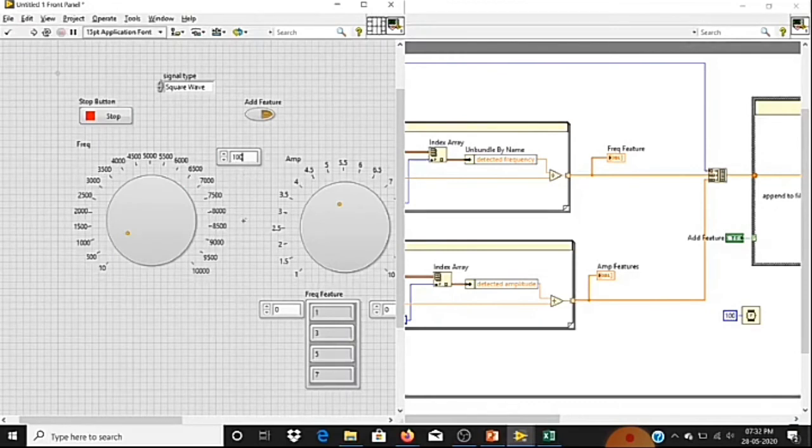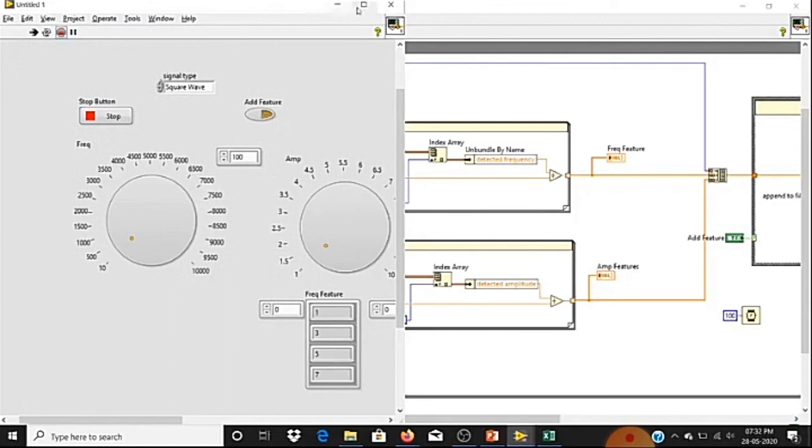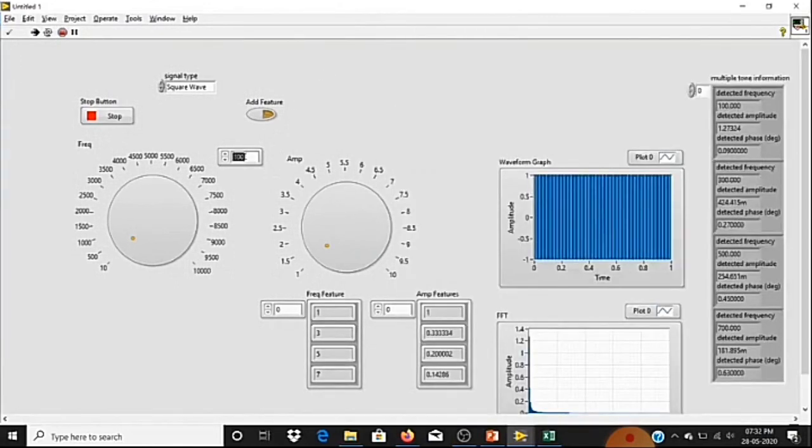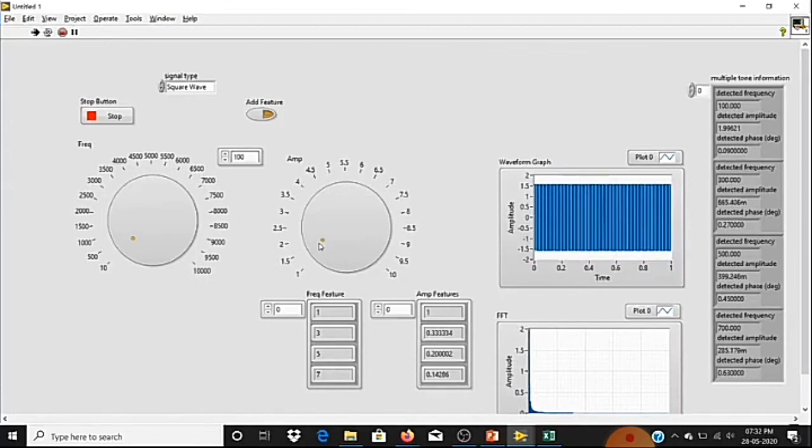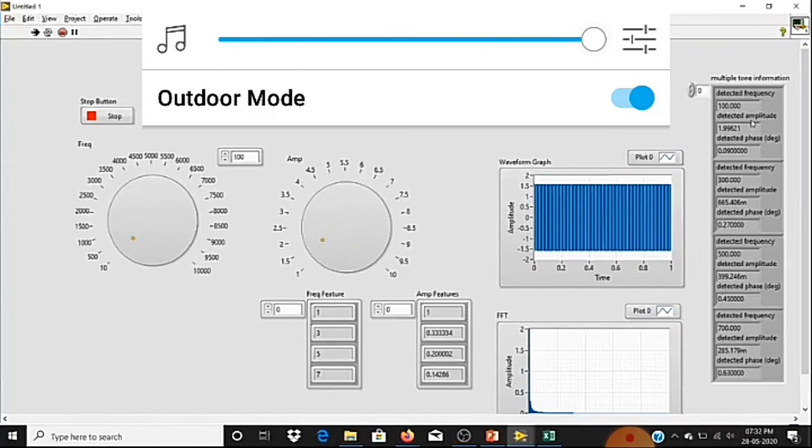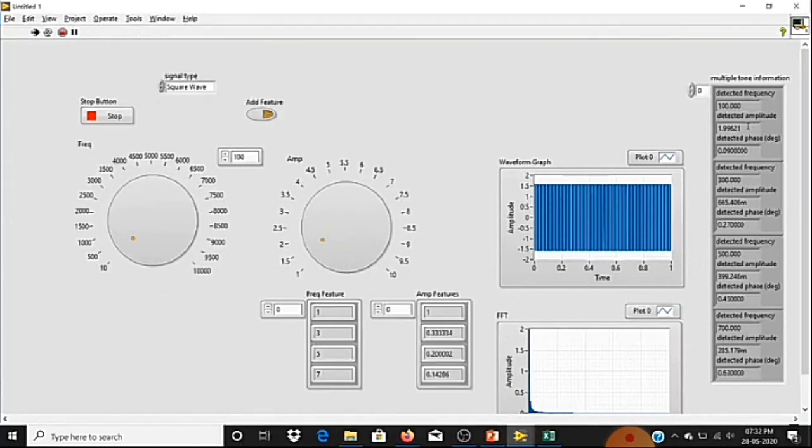If I run, you can see I'm generating at 100, so your fundamental frequency will be 100. Whatever amplitude I'm getting, here you'll get it in RMS. So whatever the amplitude and frequency you are generating, that is your fundamental frequency and amplitude.